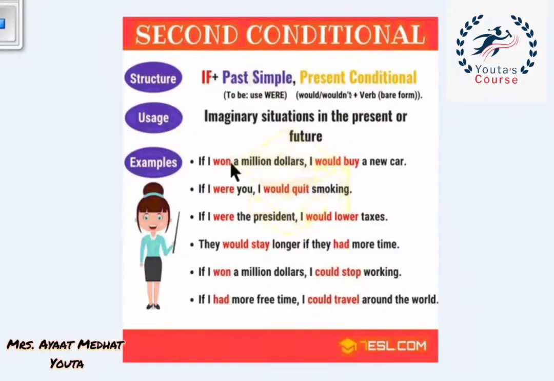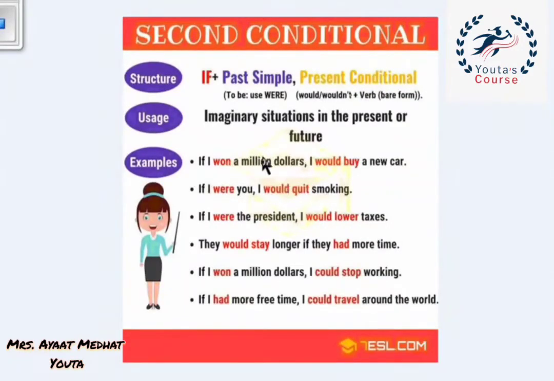We have many sentences here using the second conditional. We use the second conditional for imaginary situations in the present or future. Imaginary here, it means unlikely to happen. It will not happen. And the structure is if plus past simple, and the other sentence using would or wouldn't plus the bare infinitive verb. And if we start with the sentence with would or wouldn't, we put if in the middle, and the sentence which is in the past simple tense will be at the end. In this case, we don't use the comma.